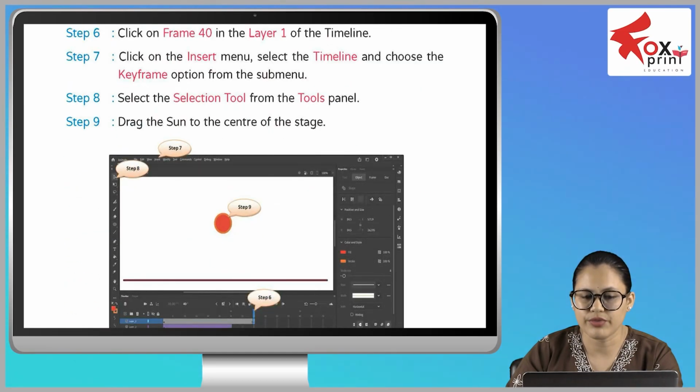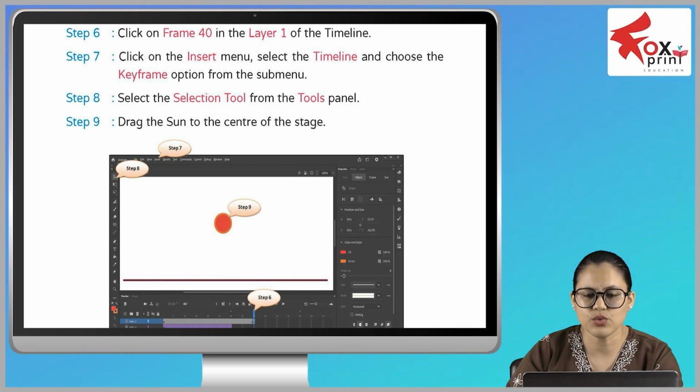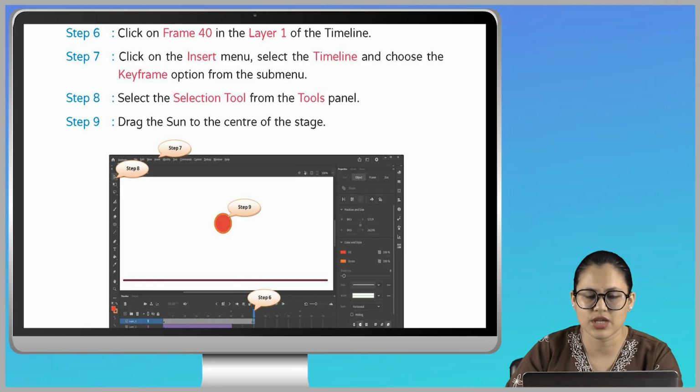Step 6, click on frame 40 in the layer 1 of the timeline. Step 7, click on the insert menu, select the timeline and choose the keyframe option from the sub-menu. Step 8, select the selection tool from the tools panel. Step 9, drag the sun to the center of the stage.